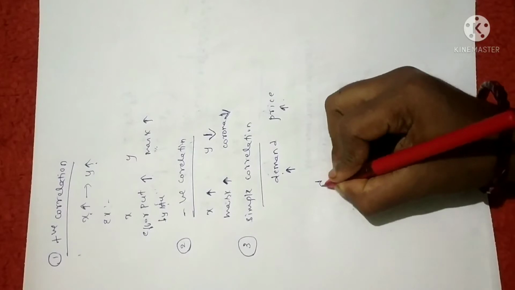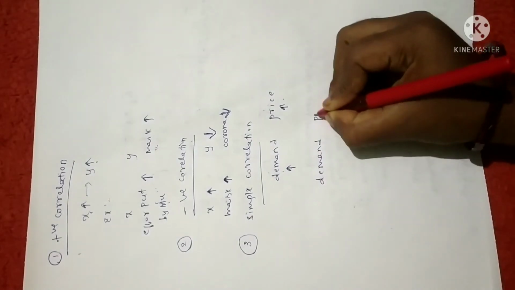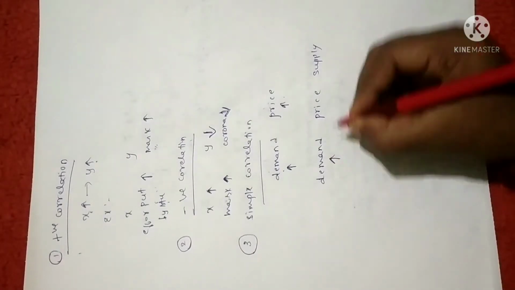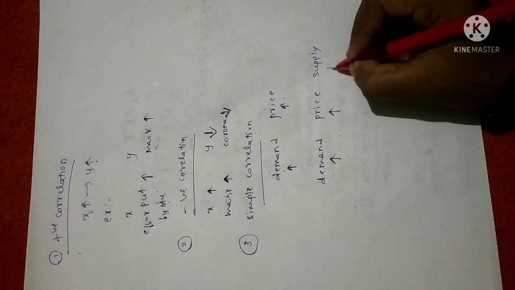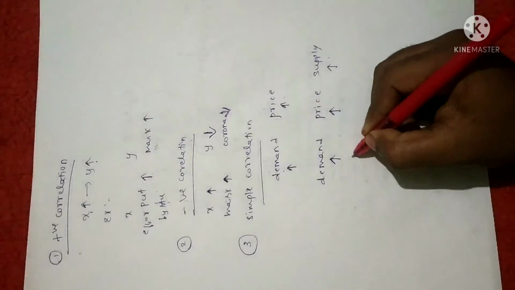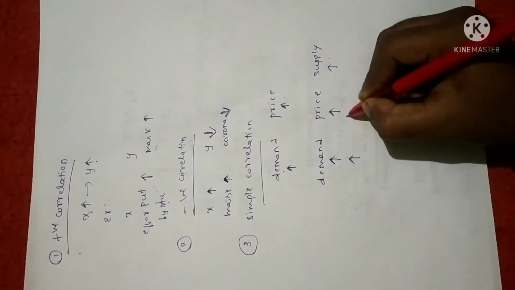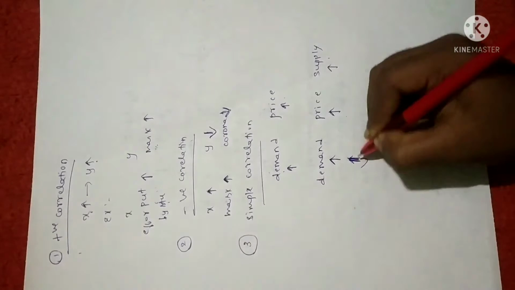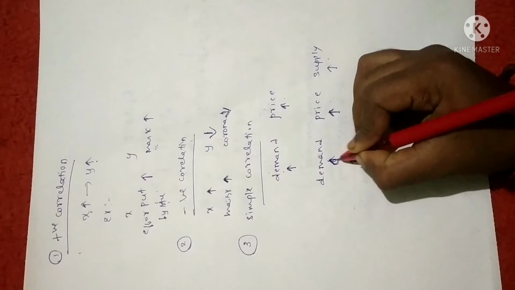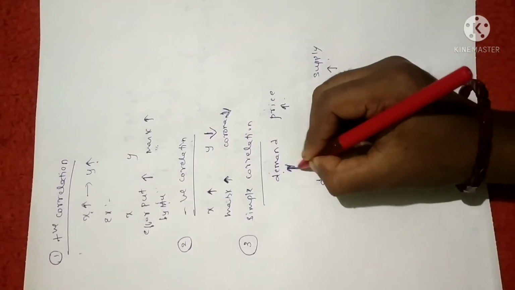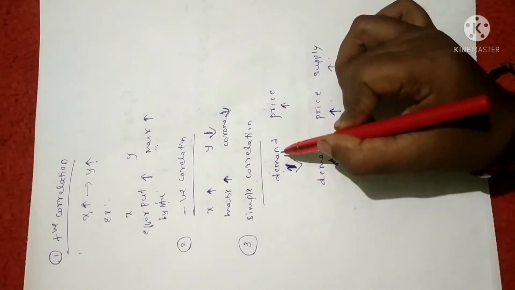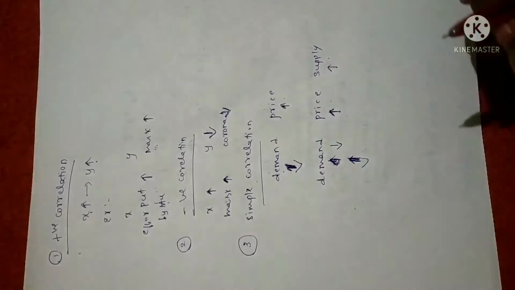Let me take one more example: demand, price, supply. Now you can note that when the demand increases, price also increases, supply also increases, right? In certain cases it may decrease. It depends on the manufacturer, right? It is better to tell you with reference to price. If price increases, then demand decreases, right? I'm extremely sorry. For a simple correlation, let me give the example of demand and price. If price increases, demand decreases, right?